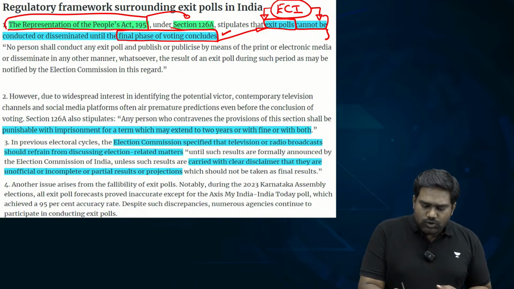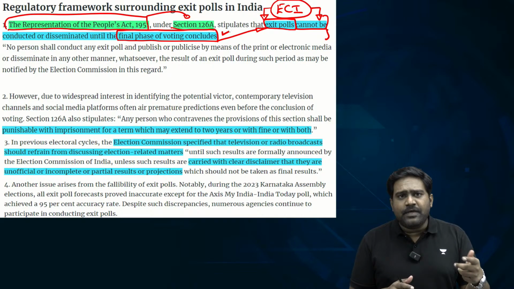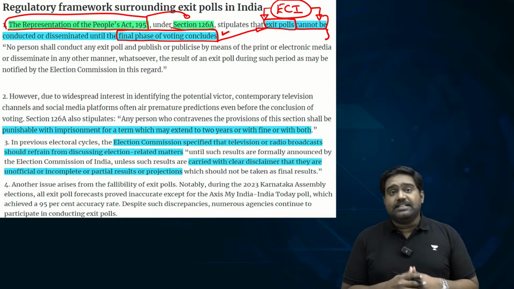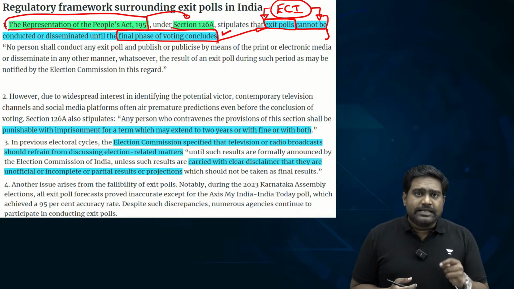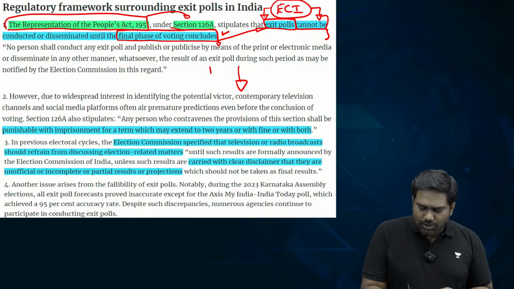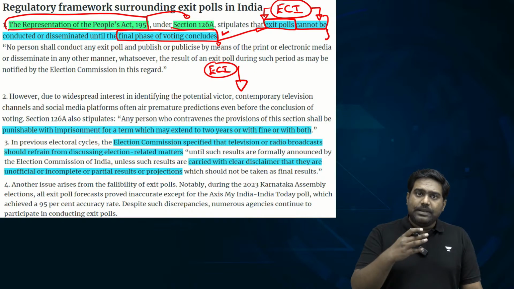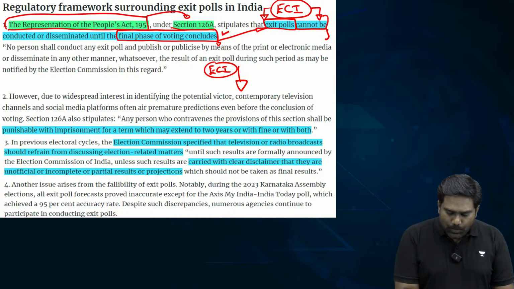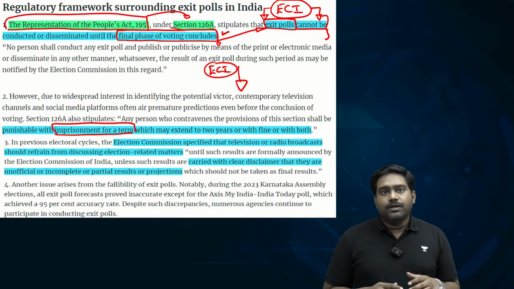That's why those who are conducting exit polls wait for the final phase to be completed and only then are the results published. So this is a prohibition placed by the RPA. If anyone violates this, the Election Commission of India can take appropriate action against such agencies, media outlets and entities which are breaking the law. The punishment includes imprisonment, a jail term of up to 2 years with a penalty.